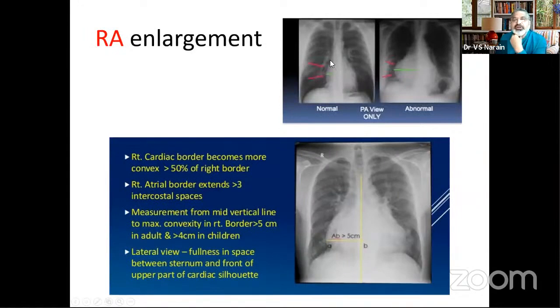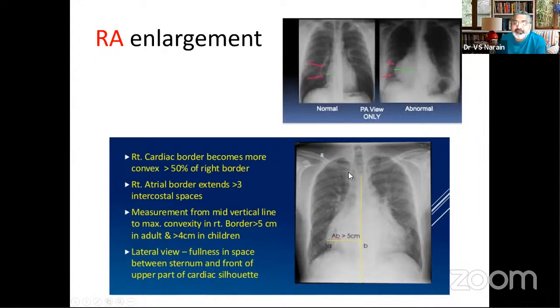Now, once we start talking of right atrial enlargement, there must be some criteria for right atrial enlargement also. And the common criteria which in the examination we are telling our students is that if you draw a line from the midline of the spine and you go to the outer border of the right atrium, this distance should be more than 5 centimeters in adults and 4 centimeters in children. So 5 and 4. And then if you do not want to measure it, then you can see the intercostal spaces. If it occupies more than 3 intercostal spaces, more than 2.5, some people say. So definitely if the right atrium is occupying more than 3 intercostal spaces, it is enlarged.